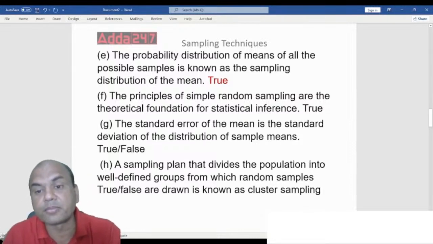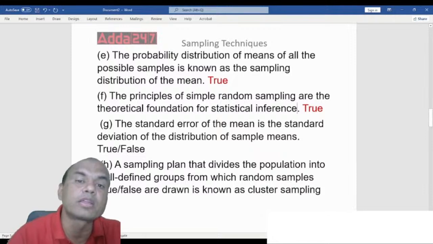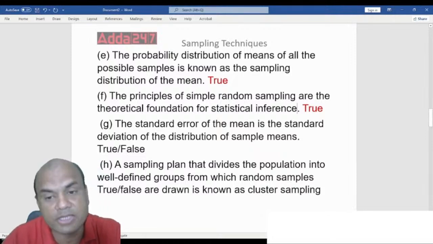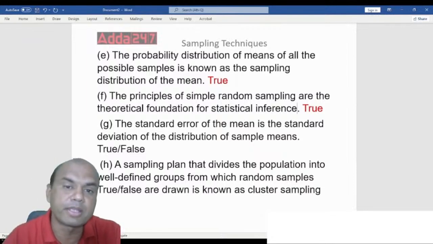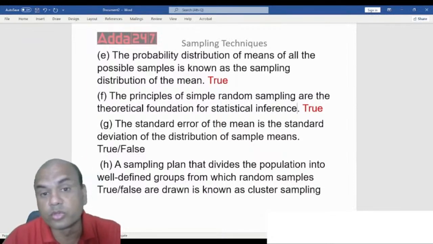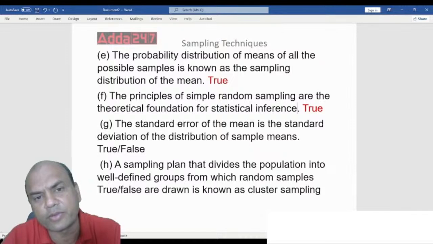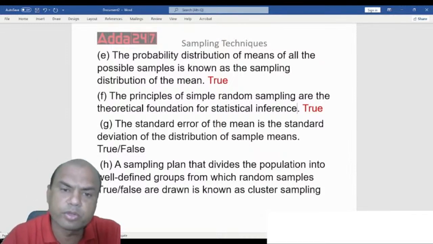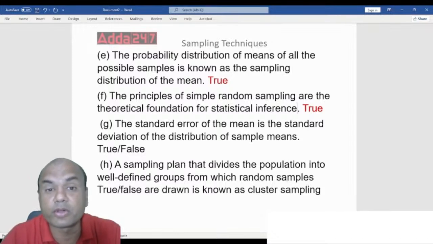All the remaining ones like cluster or systematic or stratified come later, but the basic is simple random sampling. Those who are in the paid class might already know, I have explained what systematic, simple random, and stratified are. Those watching on YouTube, kindly join the paid classes immediately, because there we have a lot of time.